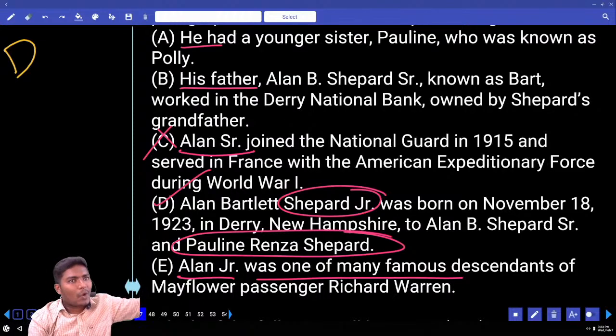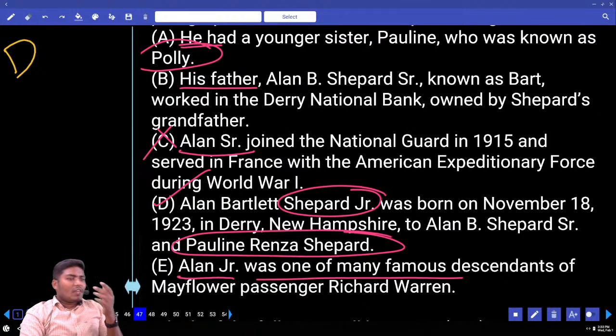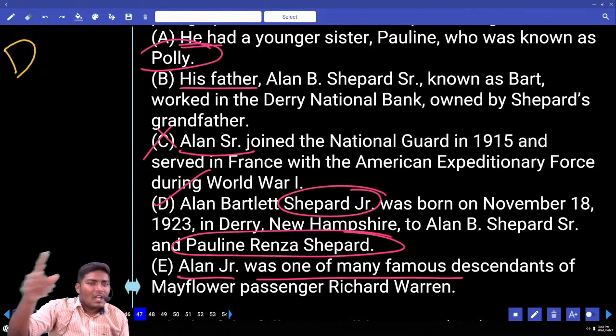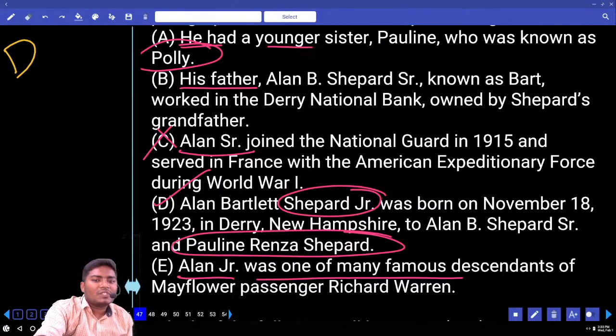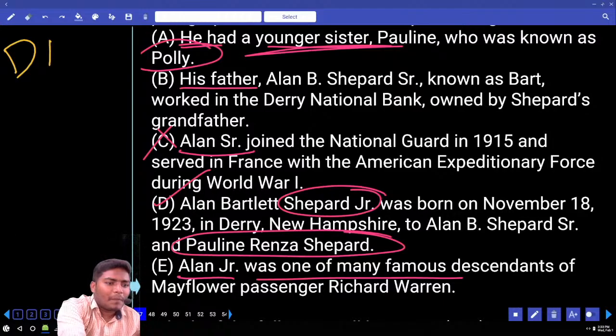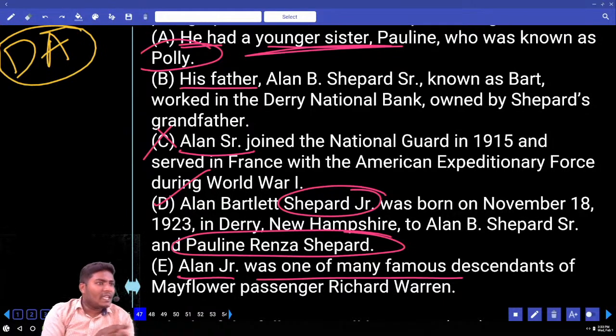Her name is also Pauline, but in short they call her Polly. Now, looking at the relation between D and A, D is absolutely the beginner. We are speaking about a son who is born to these parents, and in continuation, we are also speaking about his sister. That is a continuation of the pair. So, one pair must be used with DA.